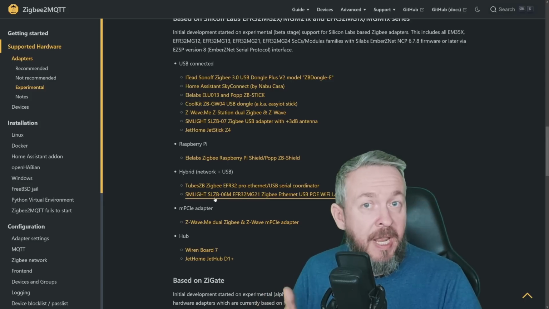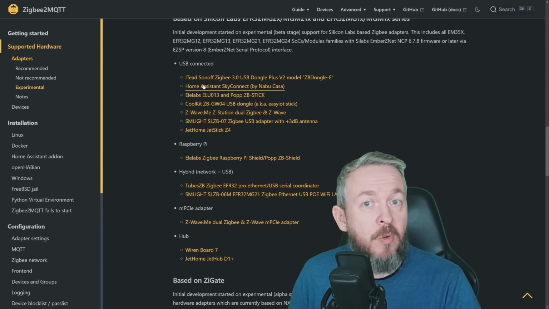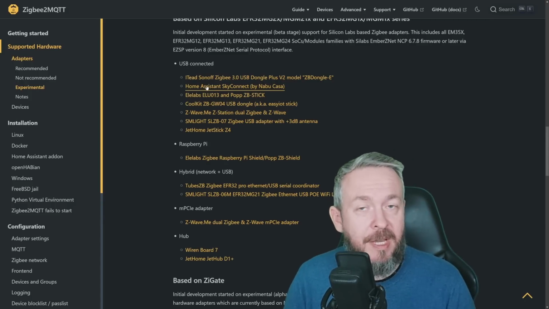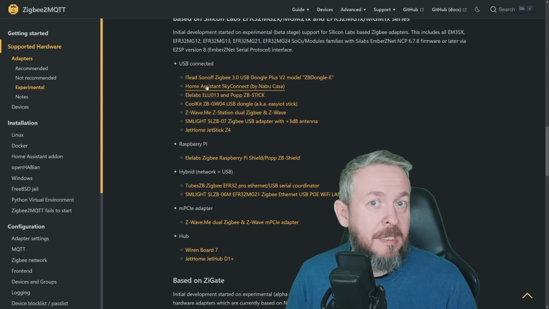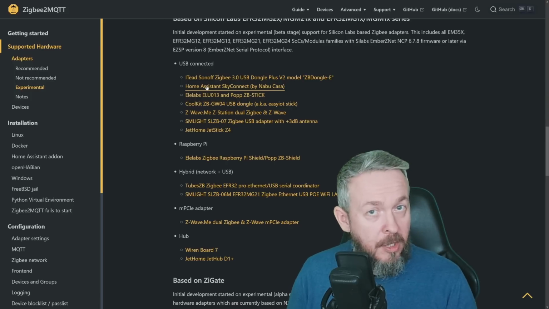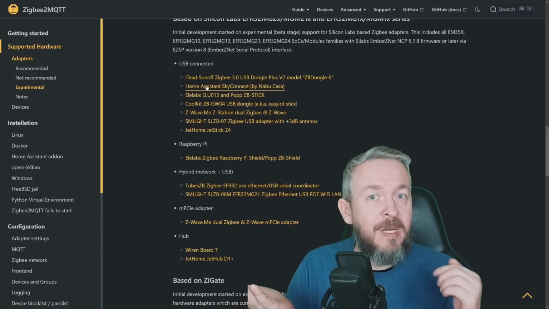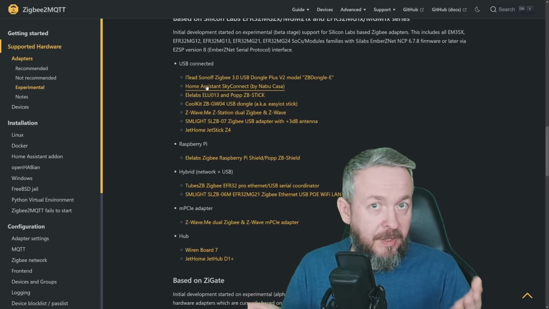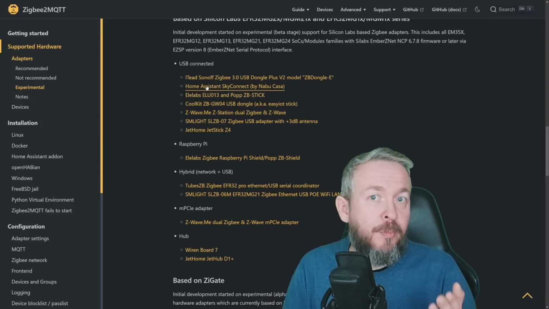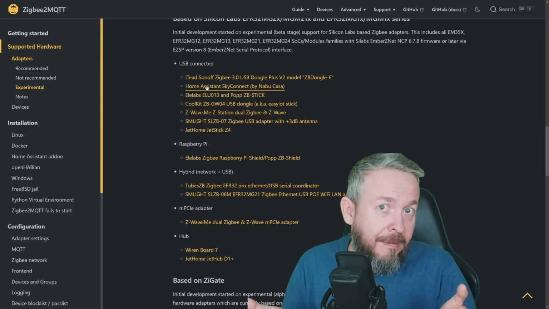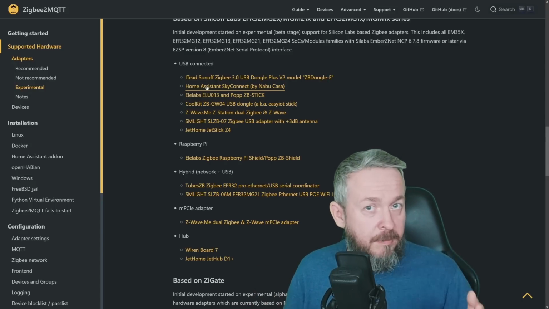And a lot of those devices are actually supported, and I wouldn't even say supported but preferred for the ZHA. For example, Home Assistant SkyConnect. Don't worry, I've been testing SkyConnect for a long time and it's working perfectly with ZigBee2MQTT. But this is my test network, it doesn't have a lot of devices and I didn't have any issues. So while we have newer chips available out of the box in ZHA, we have experimental support for them in ZigBee2MQTT. Again, I'm not saying that those devices will not work, but it simply means that the device support wasn't baked for long enough, and you may see a bug or two. In my opinion, this is one additional point for ZHA over ZigBee2MQTT.